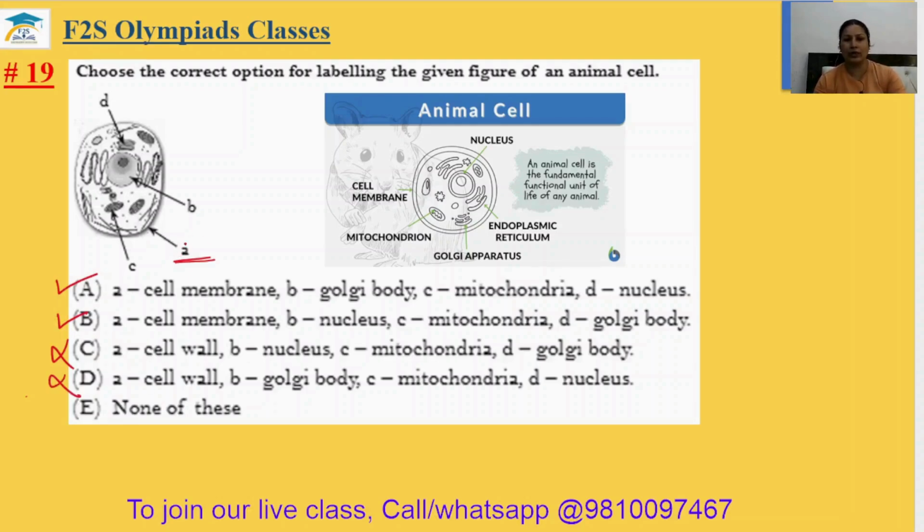A is the cell membrane. What is B? You can see B is the nucleus. So correct. And what is C? Actually it is a very small picture, but it is similar to the mitochondria, and D is your Golgi body. That's why B will be the correct answer, and A will be rejected. So the 19th answer will be option B.